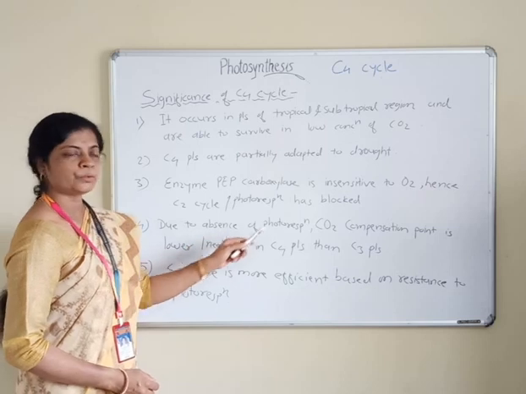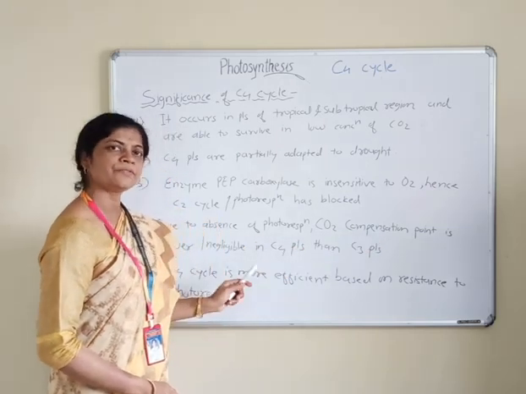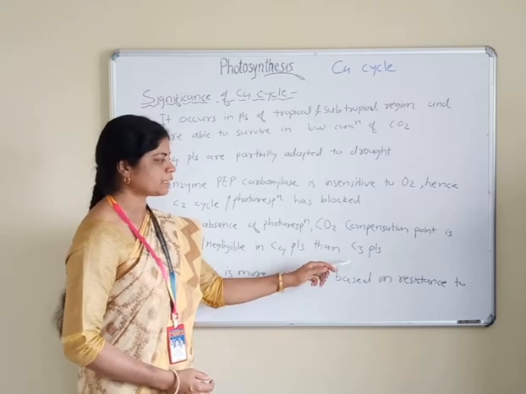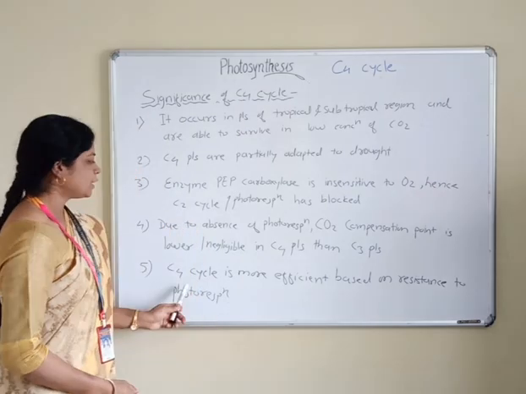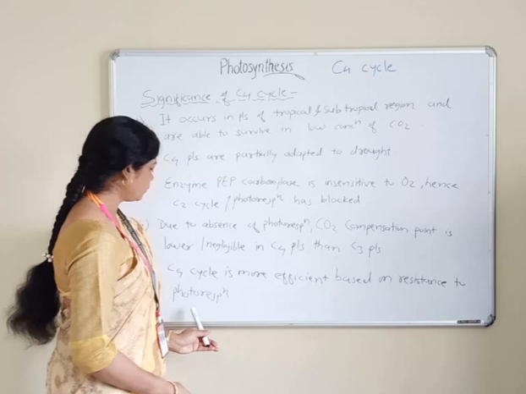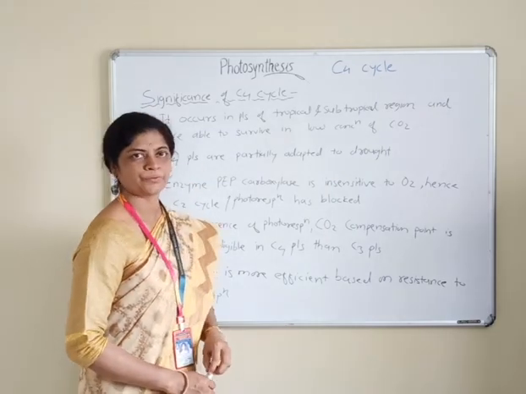Due to absence of photorespiration, the CO2 compensation point is very low, or very negligible, in C4 plants as compared to C3 plants. The C4 cycle is more efficient based on resistance to photorespiration. This is about the significance of the C4 cycle.